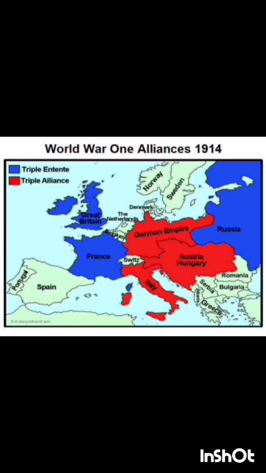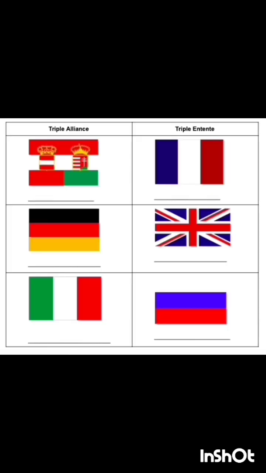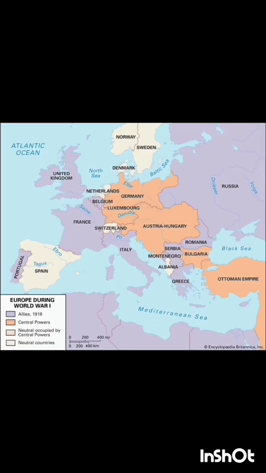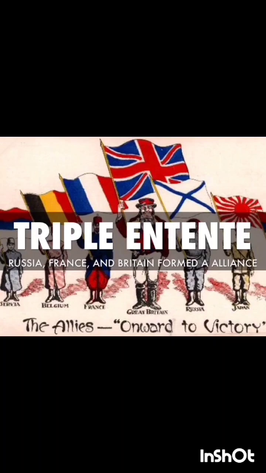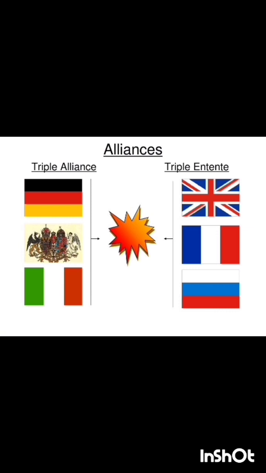The main agreements were the Triple Alliance, which bound the Austro-Hungarian Empire, German Empire and Italian militaries in case of war, but Italy decided to join the Allied powers instead of the Central Powers in 1915. Some months later in the war, the Ottoman Empire decided to join Germany by entering an agreement to fight together against the Allies. The agreement between the Allies was the Triple Entente, which consisted of three powerful nations, Great Britain, France, and Russia, created for the purpose of mutual protection.